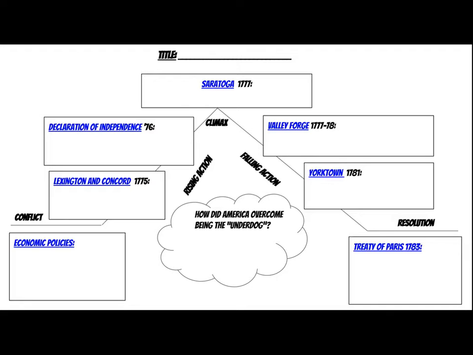Guys, there's really not a ton that you have to remember about the American Revolution. You don't have to remember every battle. There's just 3 battles that you actually have to know. You have to know the first battle, and of course that's Lexington and Concord. You have to know the last battle, way over here, that's Yorktown. And you have to know the turning point. Those are the only 3 battles that you need to know. So let's talk about how we can remember them.